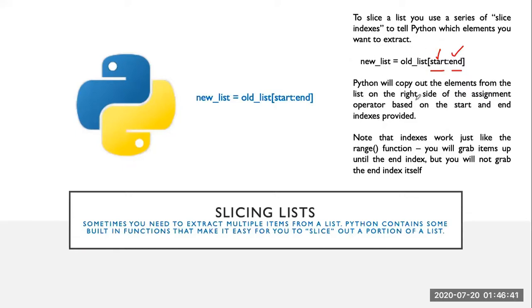Python will copy out the elements from the list on the right side of the assignment operator based on the start and end indexes, and it will assign them to the variable on the left side. Note that the indexes work just like the range function. We will grab the items up until the end index, but we will not grab the end index itself. This means if we use the index number 4, it will not include index 4. It will start from 0 in case the start was 0. So it will extract the items at 0, 1, 2, and 3. 4 will not be included.